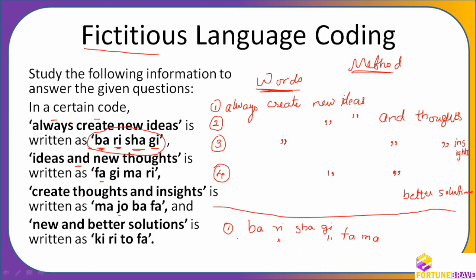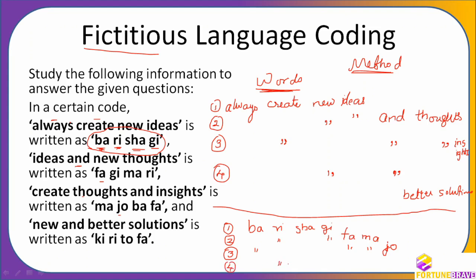Okay, next. Next is ma, jo, ba, fa. So fa is repeated, ma is repeated, and what else is repeated? Ba is repeated. Can you see here? Ba is repeated. So this is second and this is third one. What is extra here? Extra is jo here. Jo is extra. You can see here, I think jo is extra. And the fourth one,